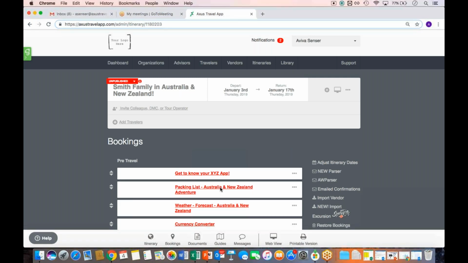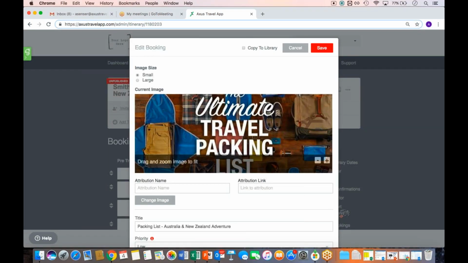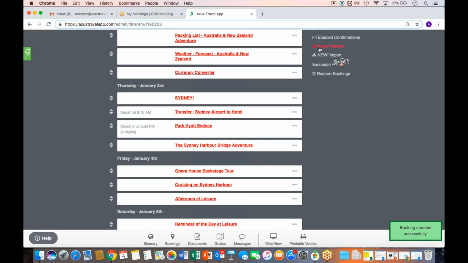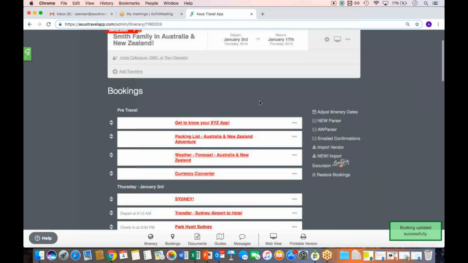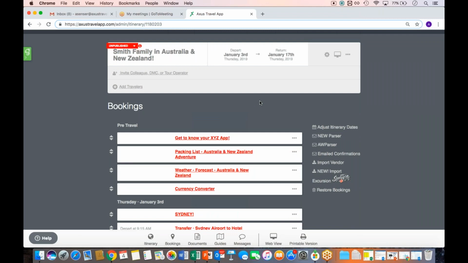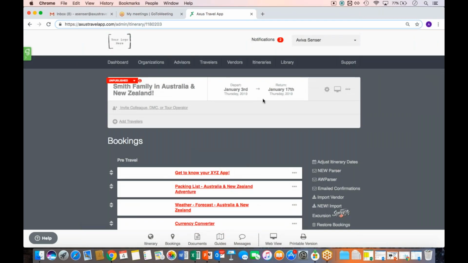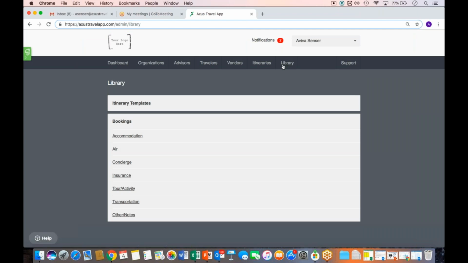Just a quick refresher. If you open up a booking, you'll see that it has a checkbox to copy to library. So all you have to do is check it off and click save to add a booking individually to the library as well. So both ways are options. Now let's head on over to our library and take a look at what we have here.